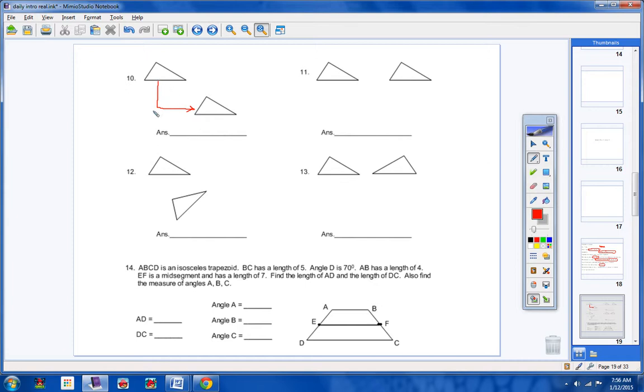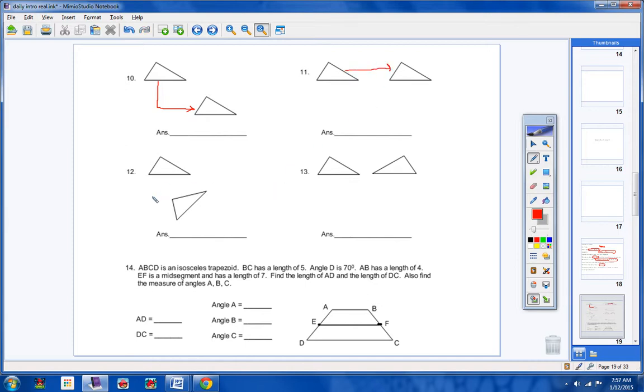You simply slid it. You slid it down and slid it over. Notice the two triangles are facing the same direction. This original triangle here has not been turned or twisted, okay? So it's a translation. You simply slid it this way, okay?